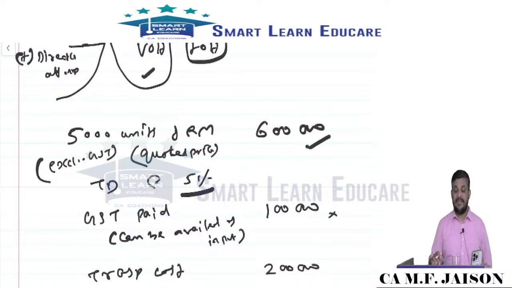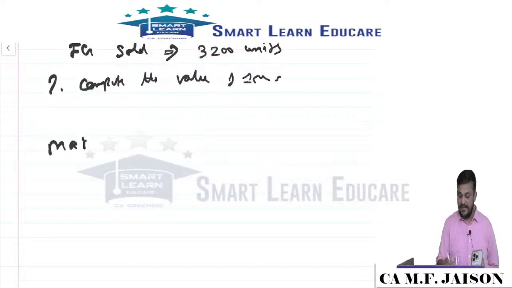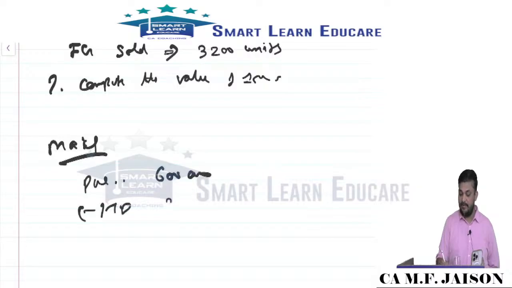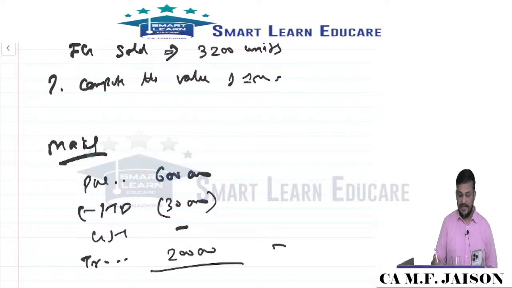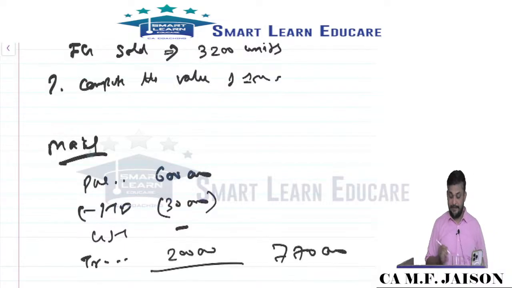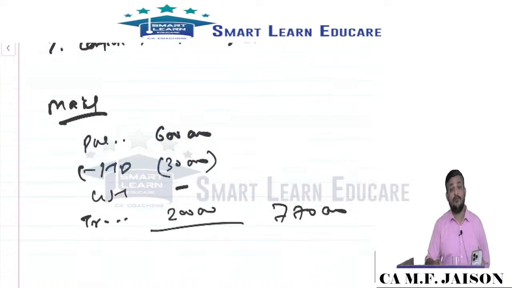So purchase price 6 lakhs minus trade discount 30,000, GST not to be considered, plus transportation cost 2 lakhs, gives 7,70,000.